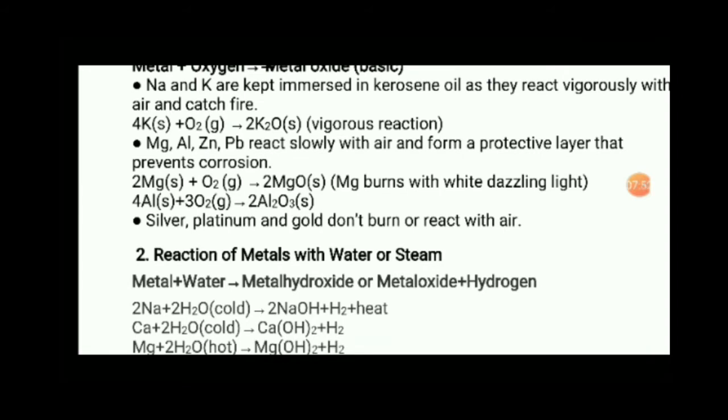Silver, platinum and gold do not burn or react with air. Okay, so silver, platinum and gold do not react with air easily. It means one more important thing here: silver, platinum and gold will not react easily with air. Understood? So it will also take much more time for corrosion.